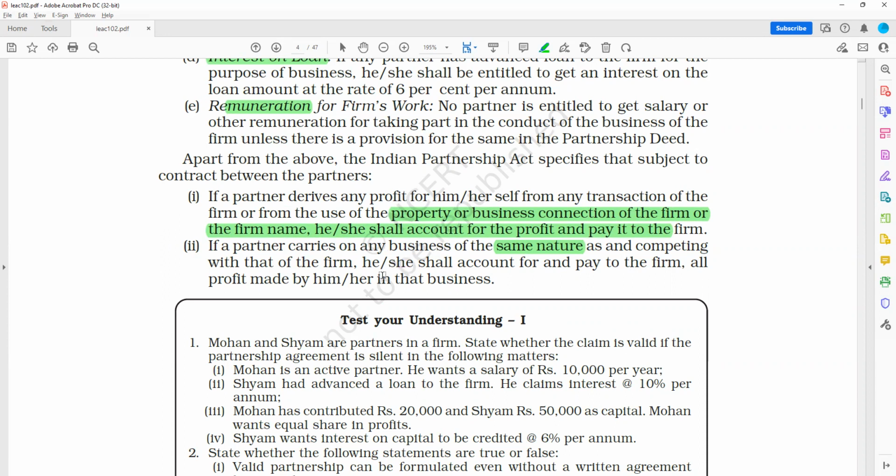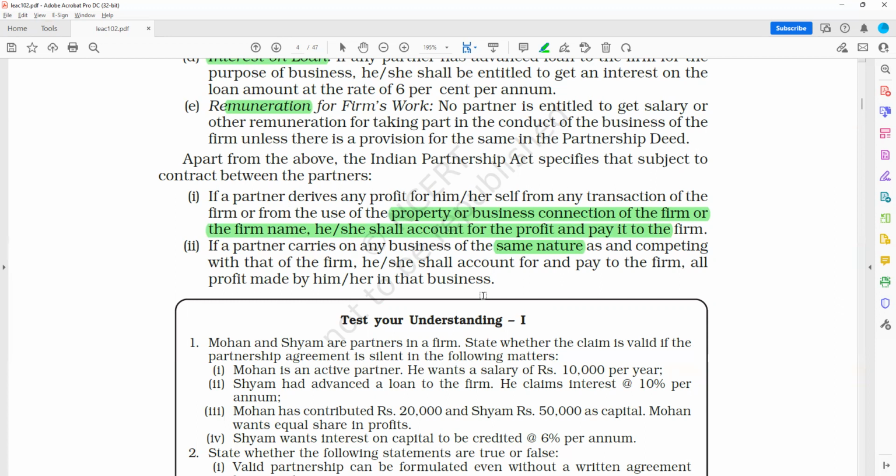What does this mean? It means if a partner carries on any business of the same nature, like, the main nature of the firm is manufacturing of iron billets, or you can say the manufacturing of iron bars. One of the partners in the same partnership firm starts his own business of manufacturing iron bars. So both are competing, right? What will happen?